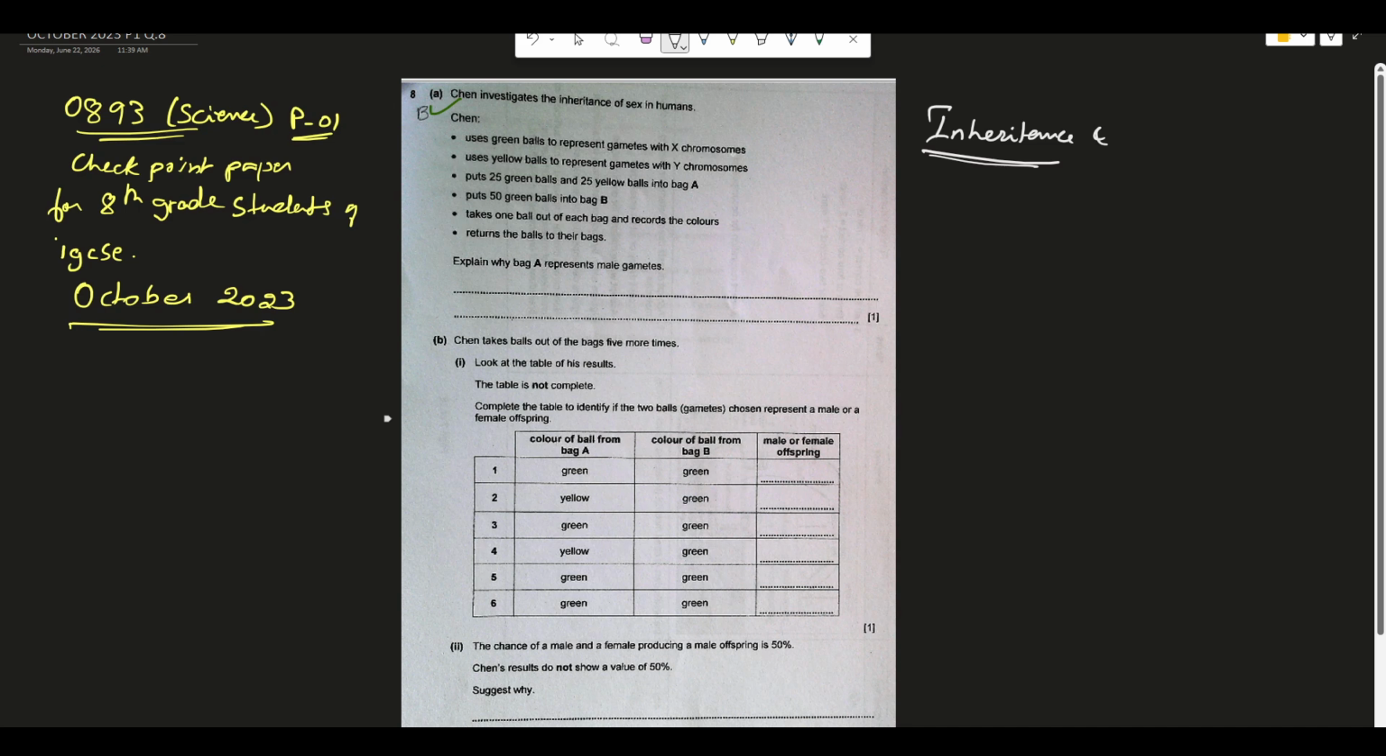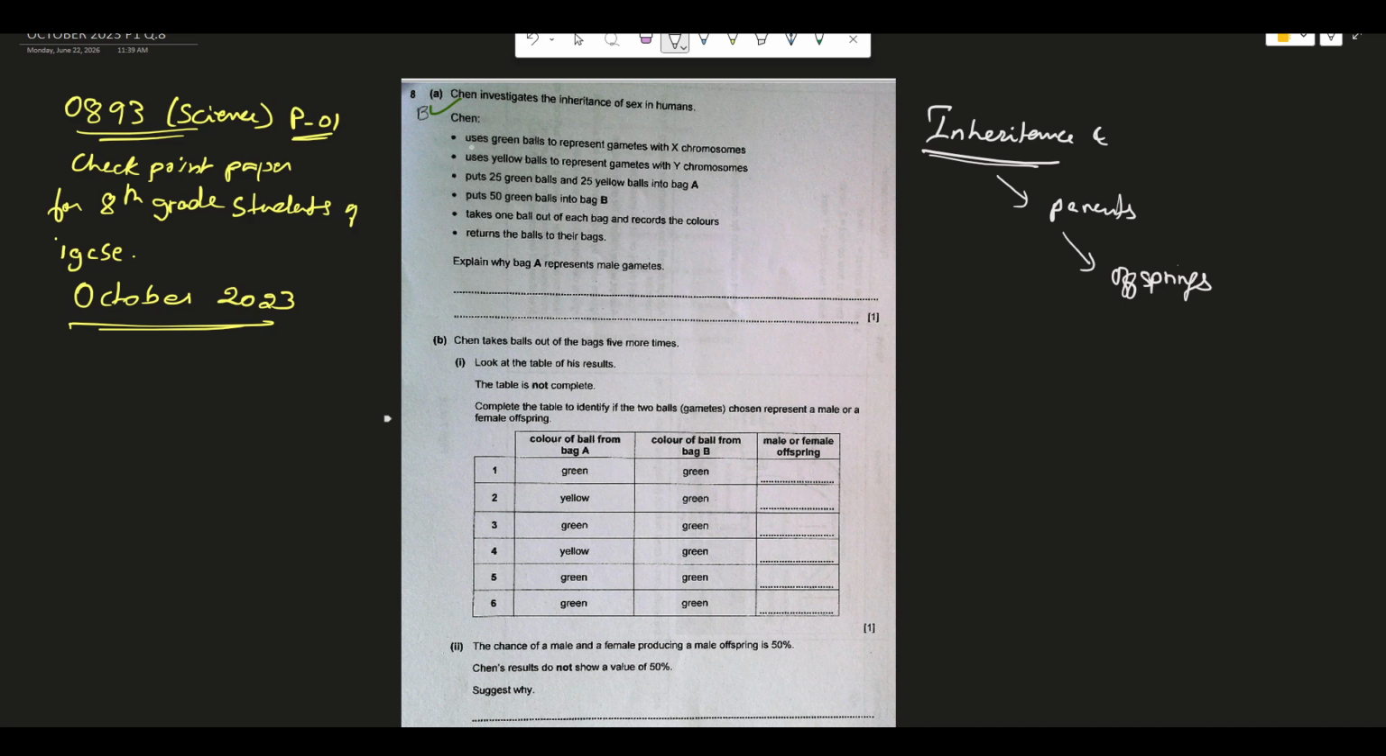Shen is investigating the inheritance of sex in humans. What is the meaning of inheritance? Inheritance means whatever traits are passed on from the parents to the offsprings, and that is governed by certain rules. There is an entire science behind it, so you should understand those concepts very well. For now I'm going to stick to the question paper.